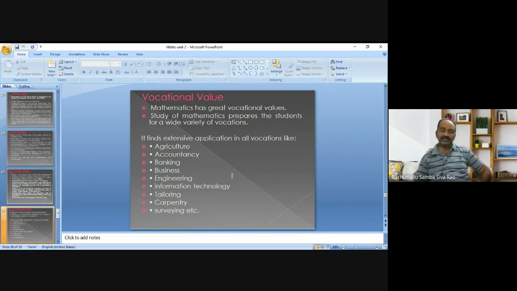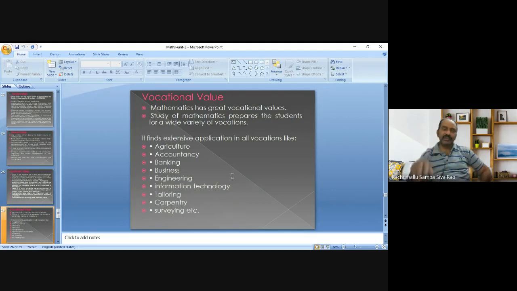So we have to prepare students in two ways: one for higher education, and the second for real life. If a student wants to stop his education after 10th and settle in life by choosing any vocation, then also we have to give such knowledge and skills which help him lead a successful life.